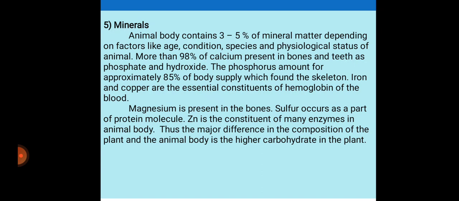Next one, magnesium is present in the bones. Sulfur occurs as a part of protein molecules. Zinc is a constituent of many enzymes in the animal body. Thus the major difference in the composition of the plant and animal body is higher carbohydrate in the plant.